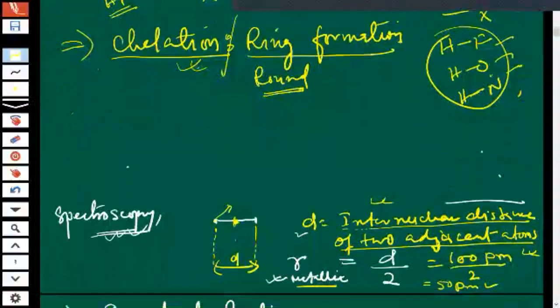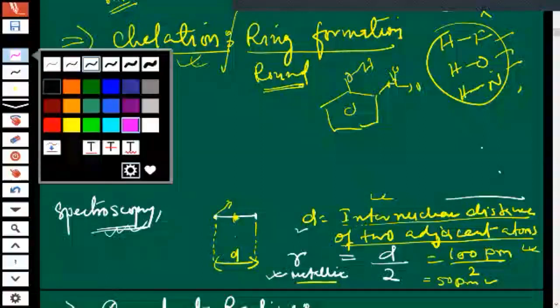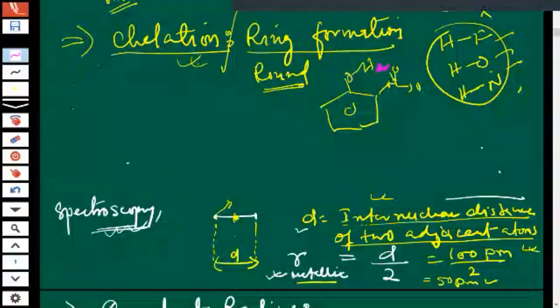Suppose I gave you one example earlier also. You might not have remembered. Suppose this is OH, and this is a nitro group. A small hydrogen bonding is taking place between these. Did you remember?